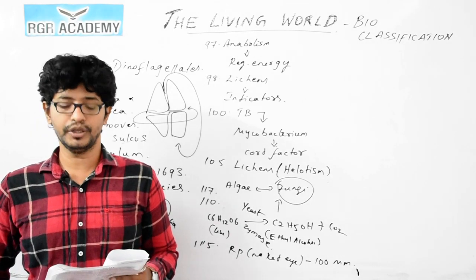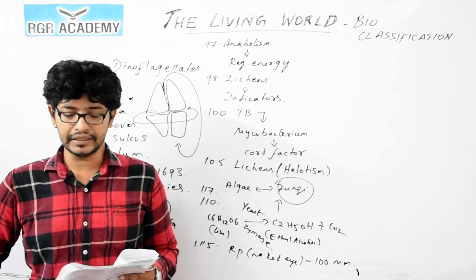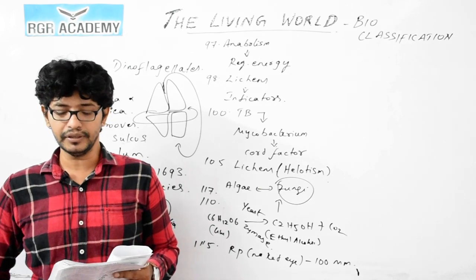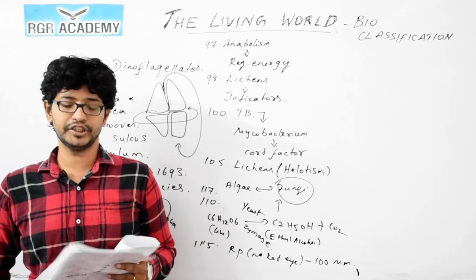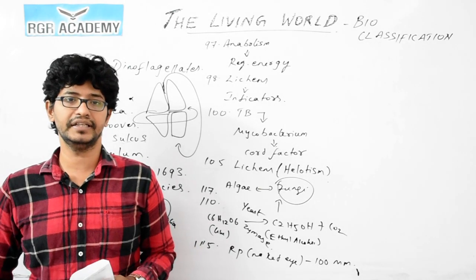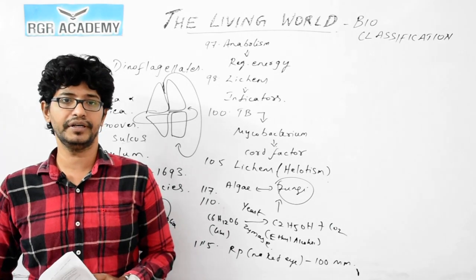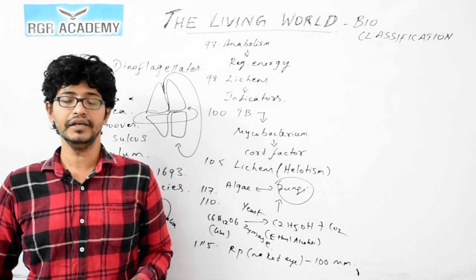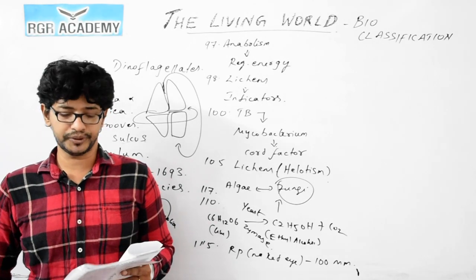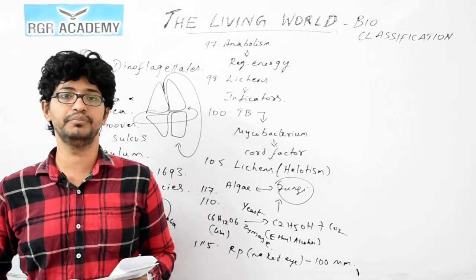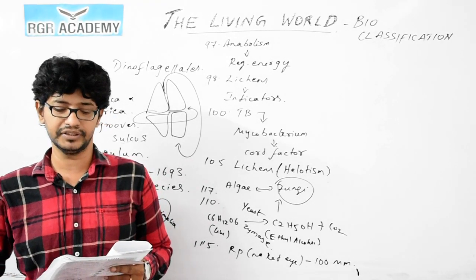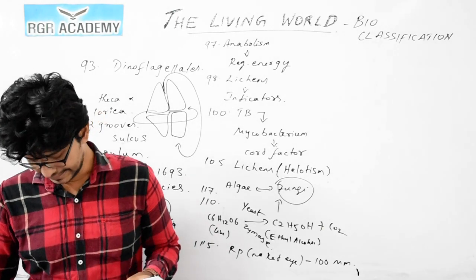Question number 121. Gametic meiosis occurs in a protist, where does gametic meiosis take place? It usually occurs in the diploid cycle. If you study the haploid cycle, the haplodiplontic cycle, as well as the diploid cycle, having this in your mind, the correct option is that gametic meiosis will take place in case of option 2, that is diploid.